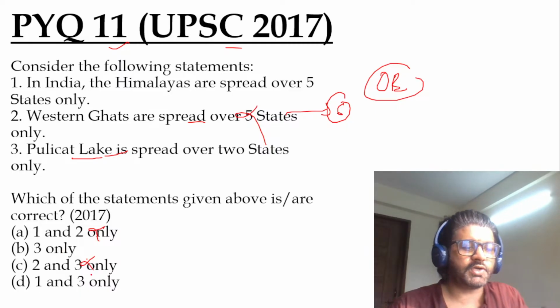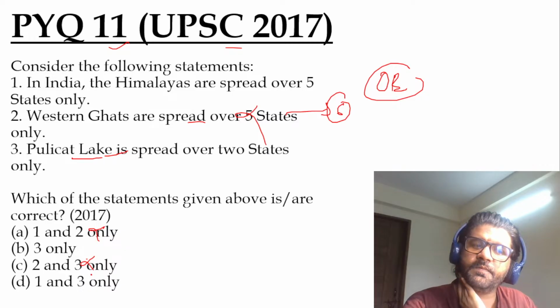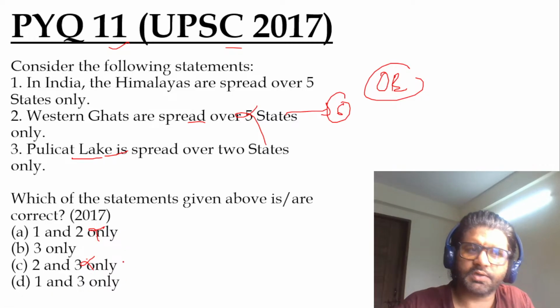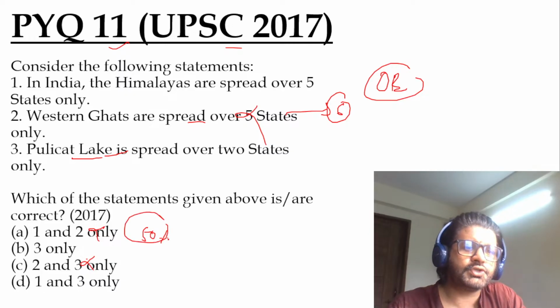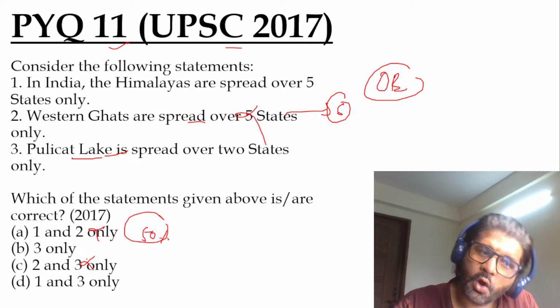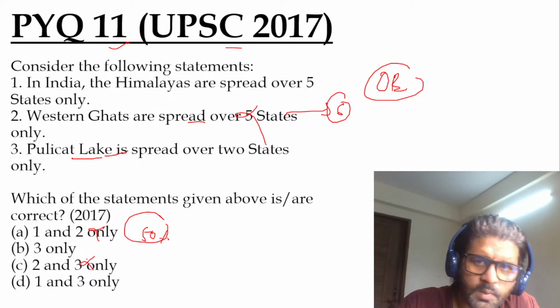Now, one question which I have been asked a lot is what to do whenever we are stuck between two options, let's say three only, and one and three only. So 50% probability is there, right? You have increased your probability from 25% to 50%. Always try to do those questions. Think about it multiple times.